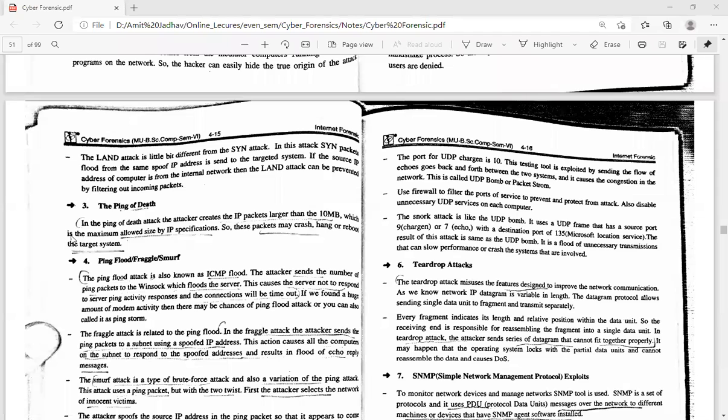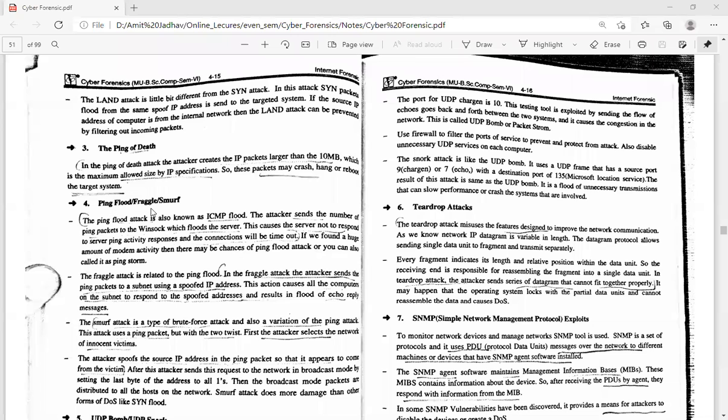Next one is the ping of death. In the ping of death attack, the attacker creates IP packets larger than 10 MB, which is beyond the maximum allowed size in the IP specification. So these packets may crash, hang, or reboot the target system. So here the server gets a request from the attacker to ping the network, and the attacker creates a packet whose size is more than 10 MB, and whenever it reaches the server, the system hangs, crashes, or reboots.